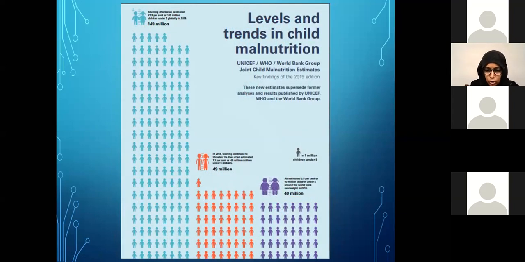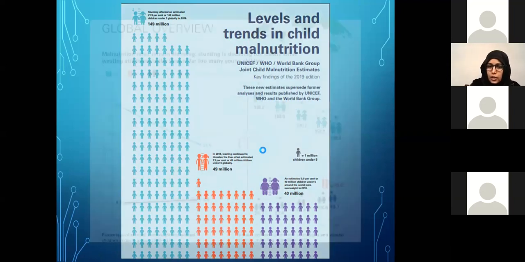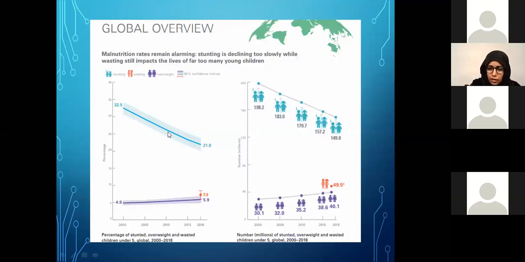And again, not much difference in 2018 also. 149 million kids were found to be stunted worldwide, and 49 million were wasted. So there is a slightly improving trend, but it's very gradual and very slow, but steady, hopefully, in terms of stunting and wasting, but obesity is more of a growing problem, especially in the westernized culture.